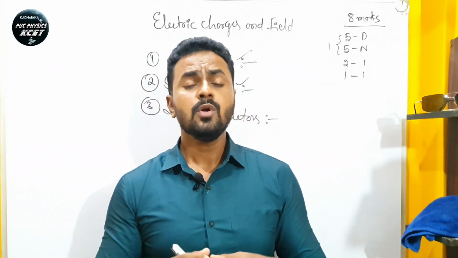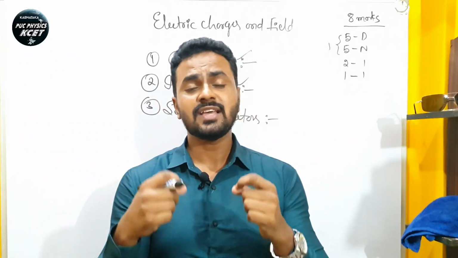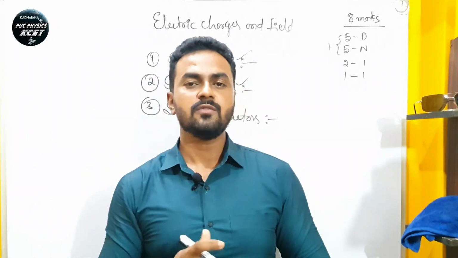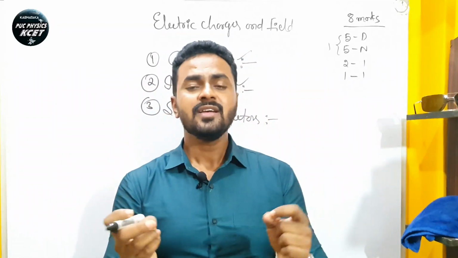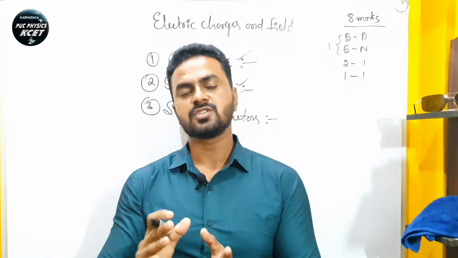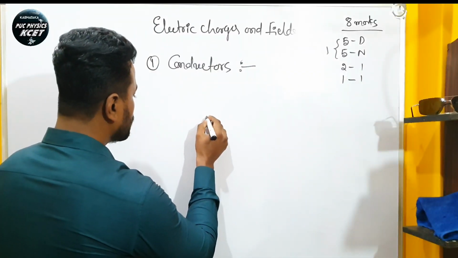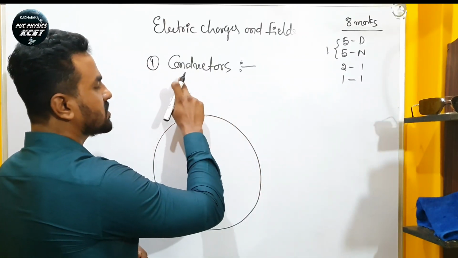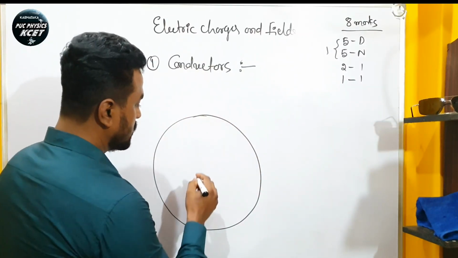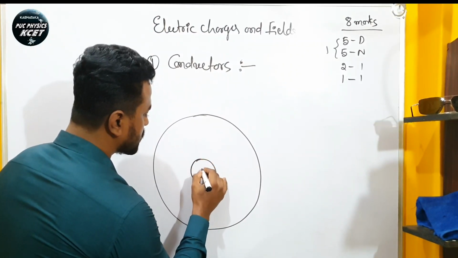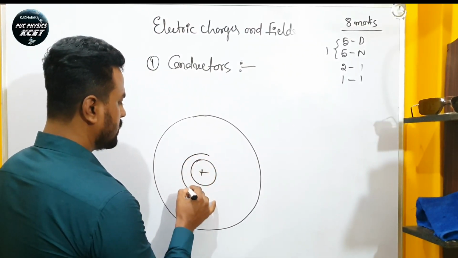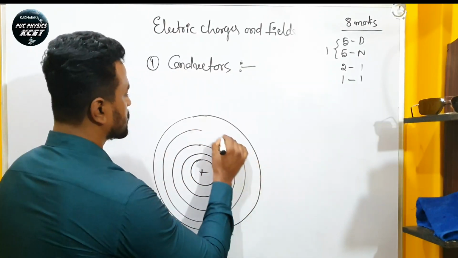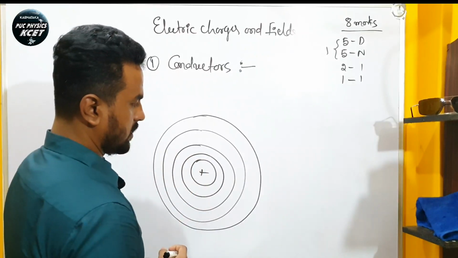So let us know why the conductors allow the electric charges to pass through them. We have to go through the mechanism of the atom. We have to consider an atom which belongs to any material of the conductors. This has a positively charged nucleus at the center and electrons which are revolving in different orbits around the nucleus.